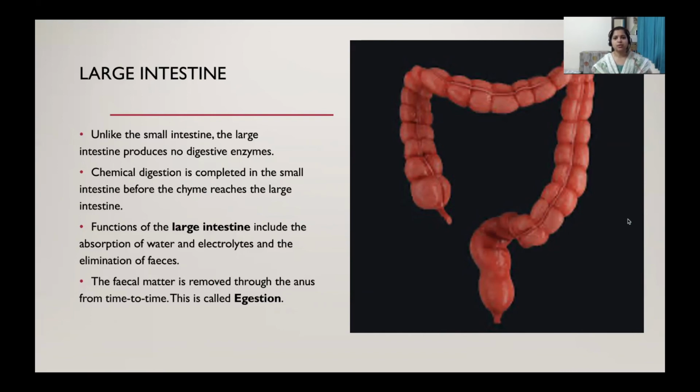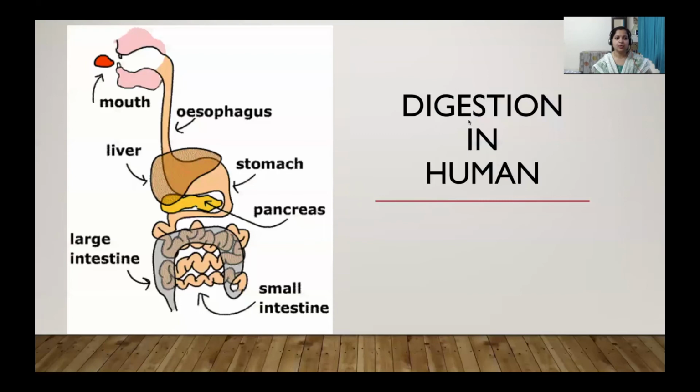So the total process of digestion, how will we understand? The food particle we will chew, it will go to the esophagus, then to the stomach. From the stomach, protein will be digested, then again the food will go to the highly coiled small intestine, and from the small intestine to the large intestine, and the undigested waste will come out from the anus. So this is all about human digestion. Understood? So this is all about our today's session.